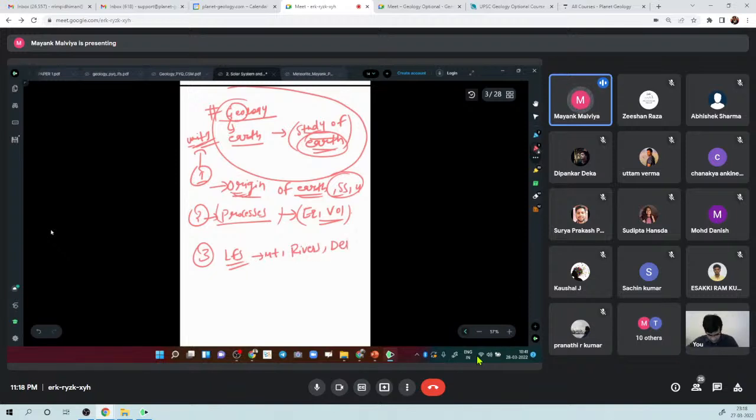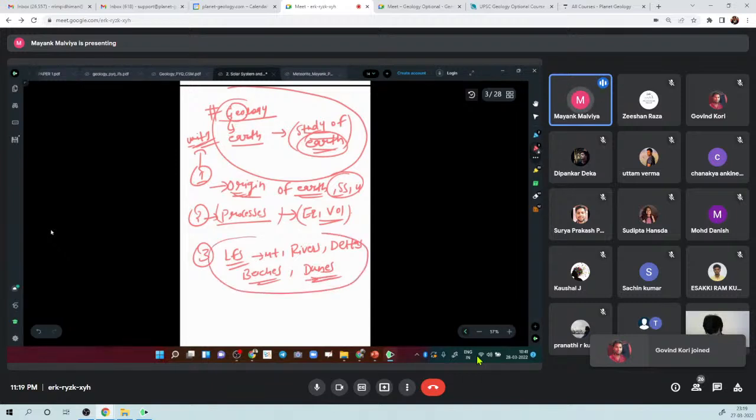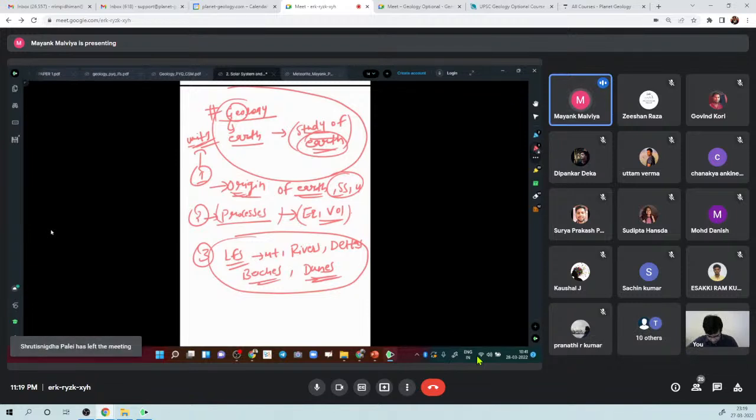Rivers form deltas, right? Then there are beaches formed by the sea or the ocean, right? Then there are dunes which we get in deserts, right? So geology studies all these landforms present on the Earth, within the study of Earth.